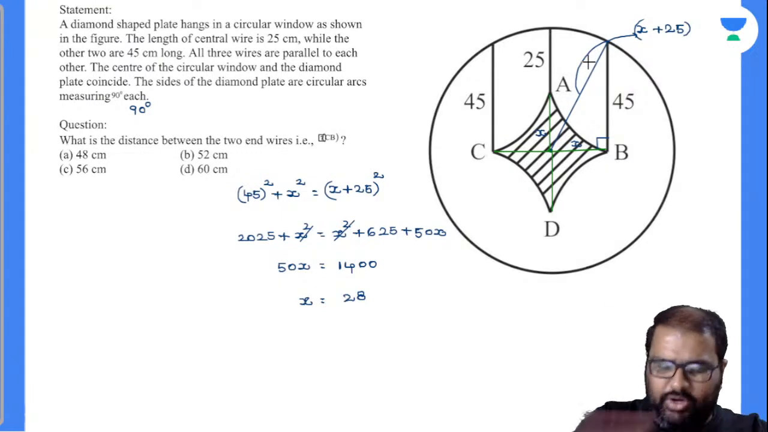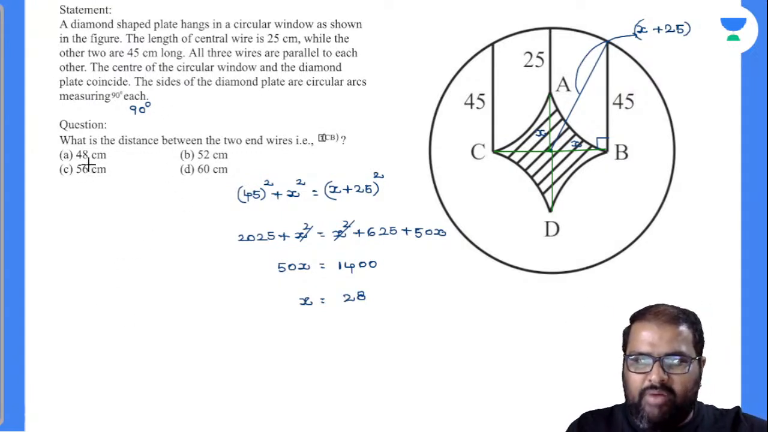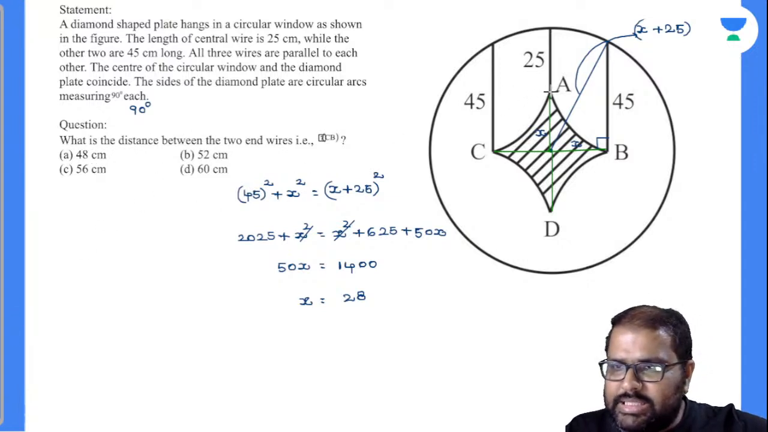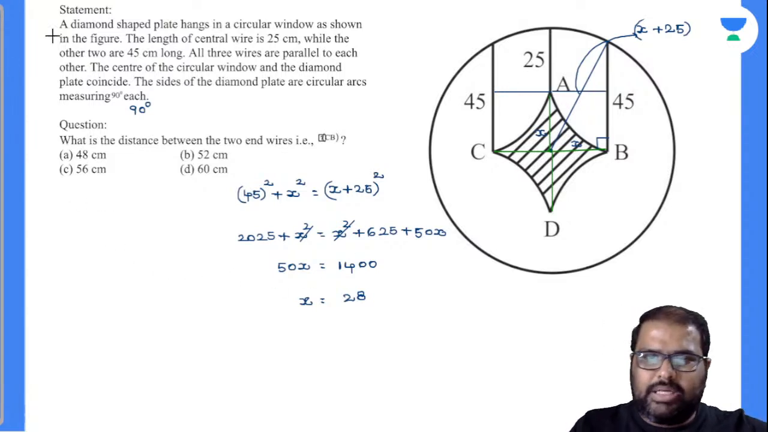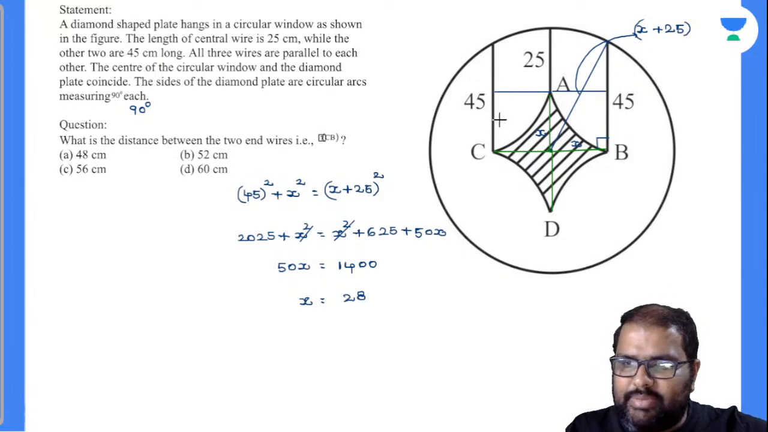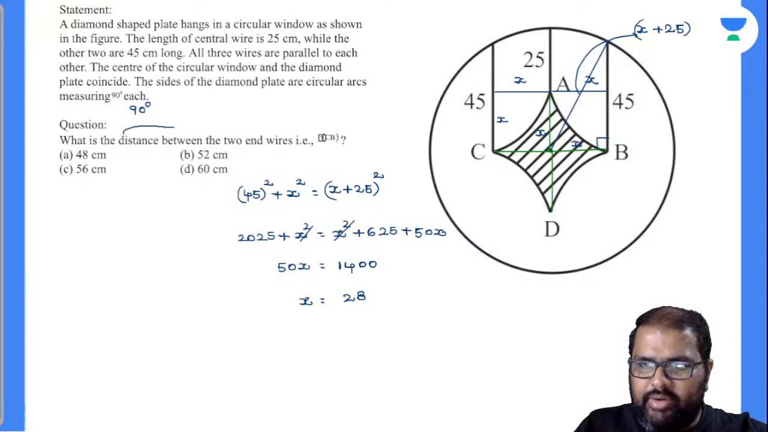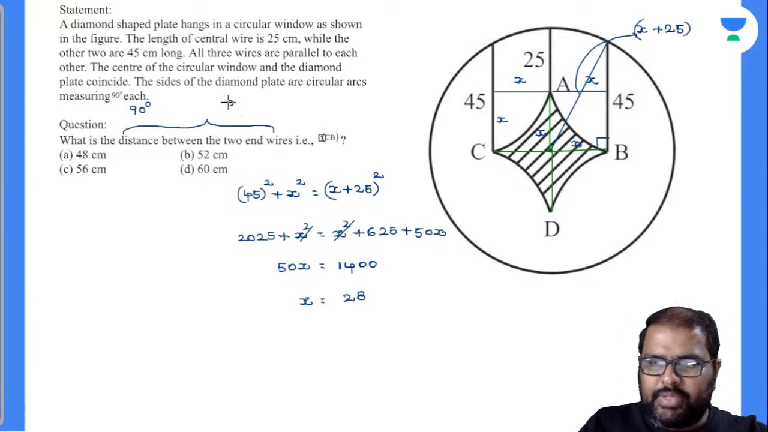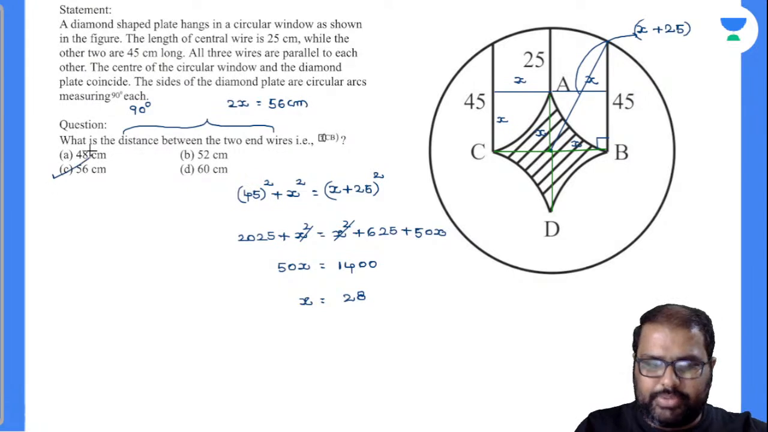Of course, let us find out all those things later. What is the question asked? What is the distance between the two end wires? Now closely observe there. This is nothing but the distance between two end wires. Now how much is this value? This is x, this is x, this will be x, and this will also be x. Am I right or wrong? This value is nothing but the distance between two parallel wires. x plus x, so the distance between the two end wires is equal to 2x, and 2x value is equal to 56 centimeters. This is the answer there, and your option number C.